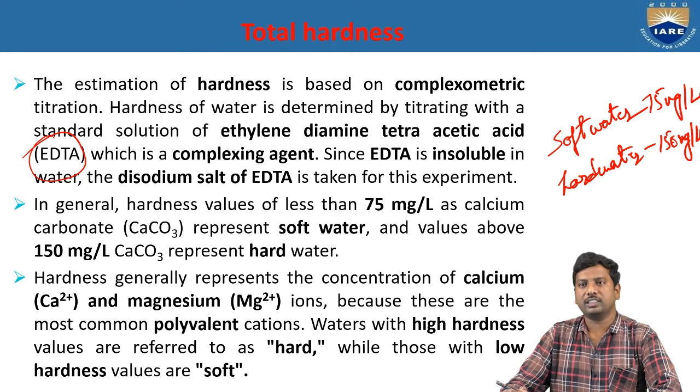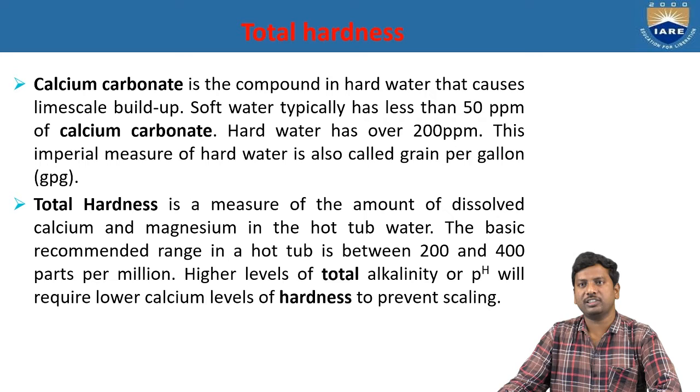Okay, so hardness generally represents the concentration of calcium and magnesium ions, because these are the most common polyvalent cations. Water with high hardness values is referred to as hard water, while water with lower hardness is referred to as soft water. Calcium carbonate is the compound in hard water that causes lime scale buildup. Soft water typically has less than 50 ppm of calcium carbonate, and hard water over 200 ppm.